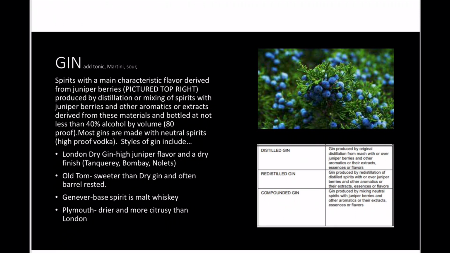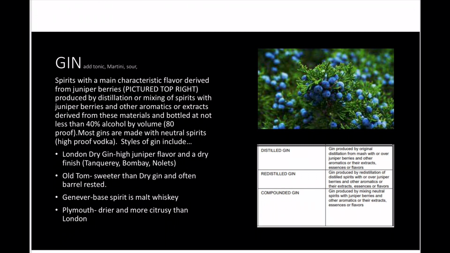Most gins are made with neutral spirits, like a high proof vodka, and styles of gin include the London Dry Gin, which is a high juniper flavor and dry finish. Versions of those would be Tanqueray, Bombay, and Nolet's. The Old Tom Gin, which is sweeter than dry gin and often barrel rested. Genever, which is a gin that uses a malt whiskey as its base spirit.